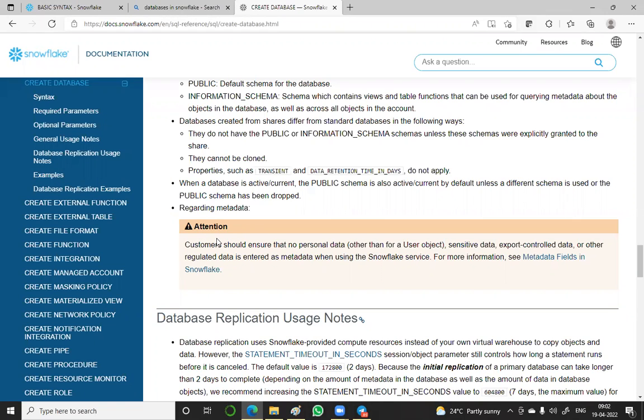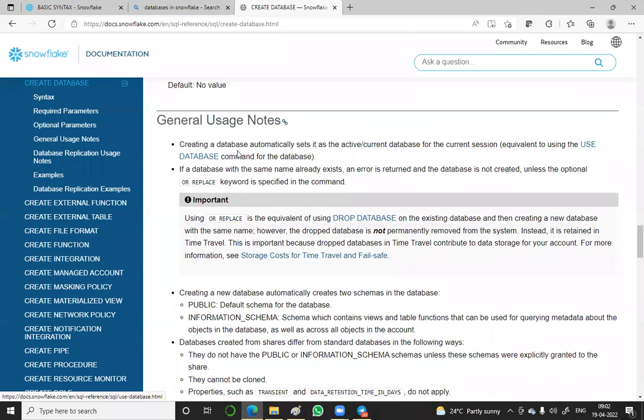Different names will be there. Software to software, tool to tool, it is different. I can see some other softwares, but different symbols will be there. But what that symbol means in that particular domain or particular tool, you have to know. So creating a database automatically sets the active or current database for the current session. These things I told you already.